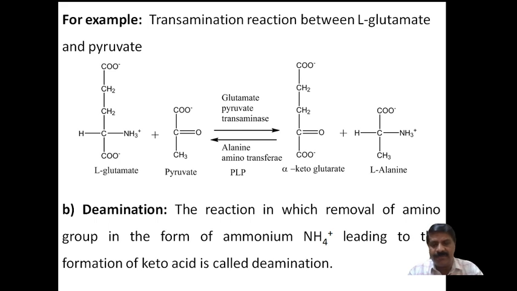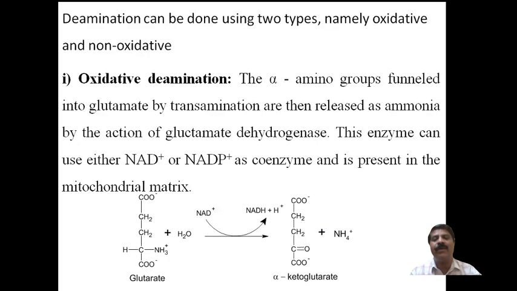Therefore, in the examination they may ask what is meant by deamination and to give an example, so you have to be able to write the definition and the reaction.